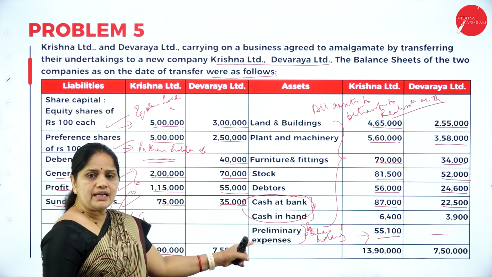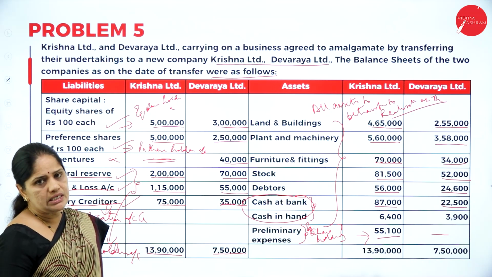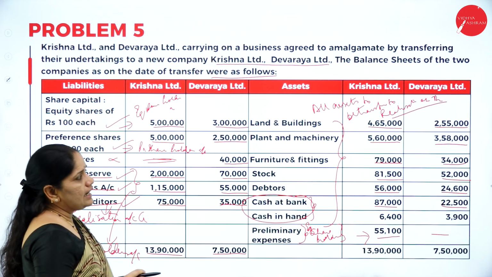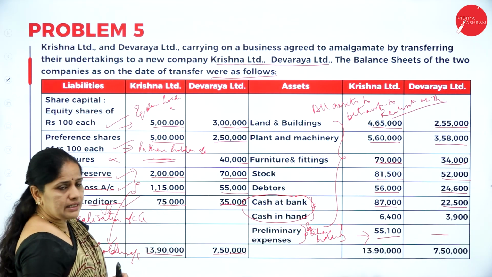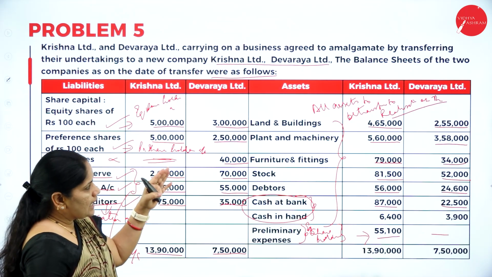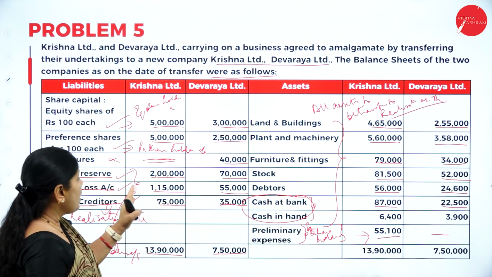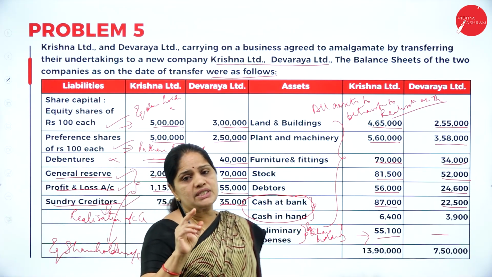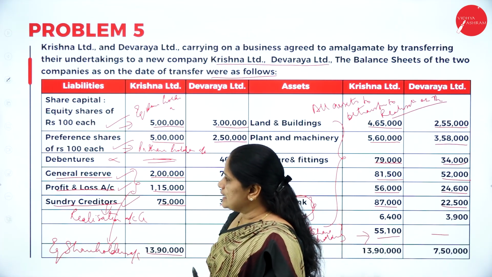Preliminary expenses is a loss which has to be borne by the shareholders of the company. In this way, we have analyzed the entire balance sheet given in the problem. All assets are transferred to realization account debit side, and only the liabilities taken over are transferred to realization account credit side.